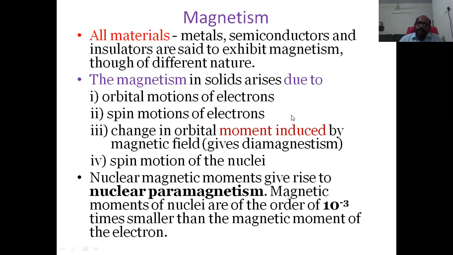All materials, metals, semiconductors, and insulators are said to exhibit magnetism. The origins are here. The magnetism in solids arises due to orbital motion of electrons and spin motion of electrons.